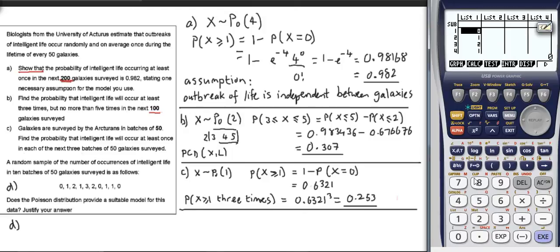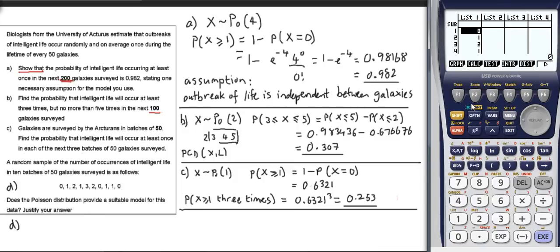And I'm going to put this data in, and actually I've already done it because I've already done this question once before, so I'll just make sure I've got that data in while you get your data in. So we get 0, 1, 2, 1, 3, 2, 0, 1, 1, 0. So there's my data and I'm just going to calculate the mean and variance.